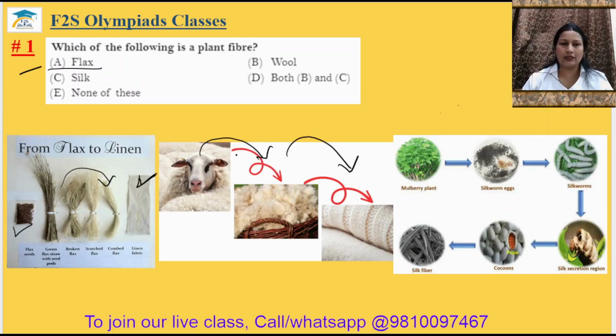Silk is also obtained from the silkworm. We feed the mulberry plant to the silkworm, and the silkworm makes the cocoon, and using the cocoon we take out the silk fiber. So, a plant fiber? The answer should be option A.